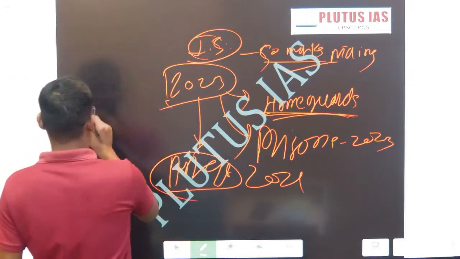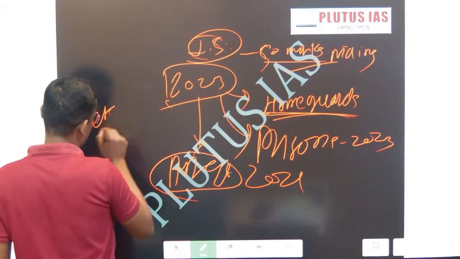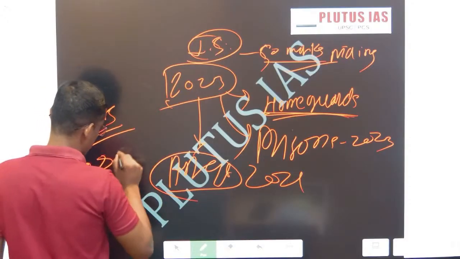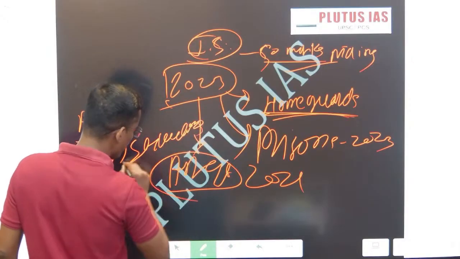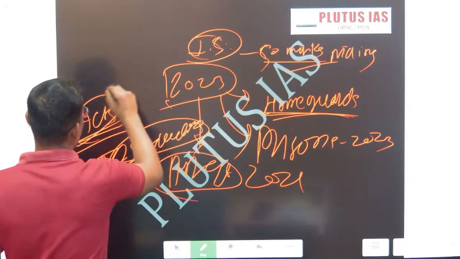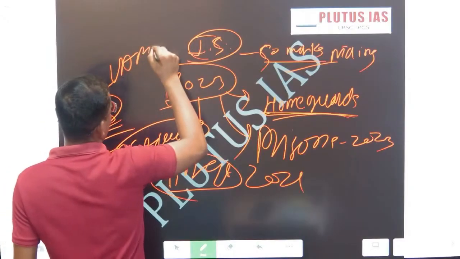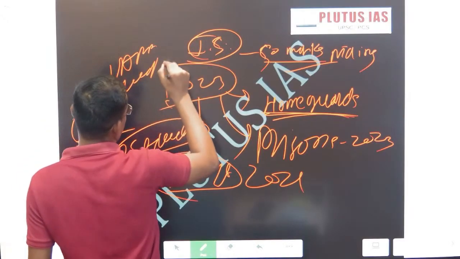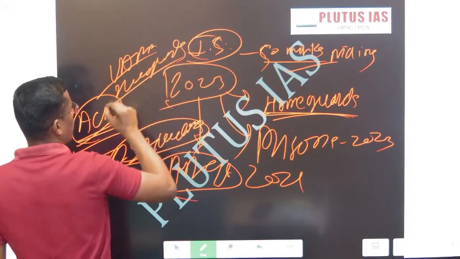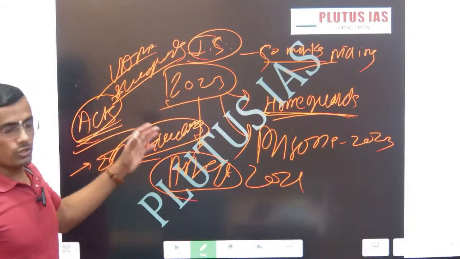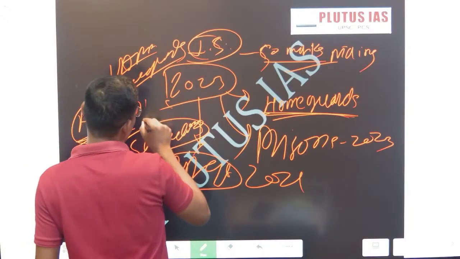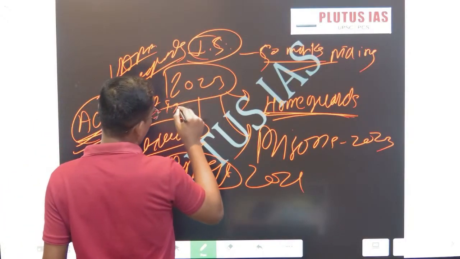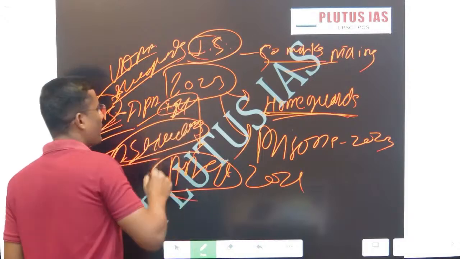Do read acts and institutions. You have to remember the UAPA Act, then the Home Guards Act. Home Guard comes under the state list, but mostly the Home Guard Act, like the Police Forces, the Indian Police Act of 1861, which was amended post independence.